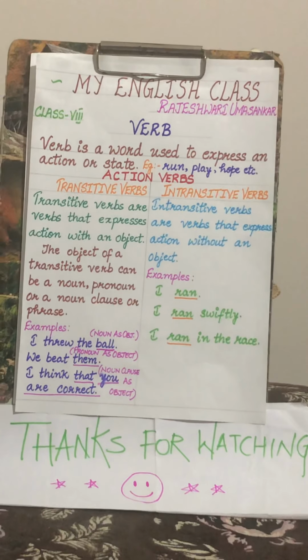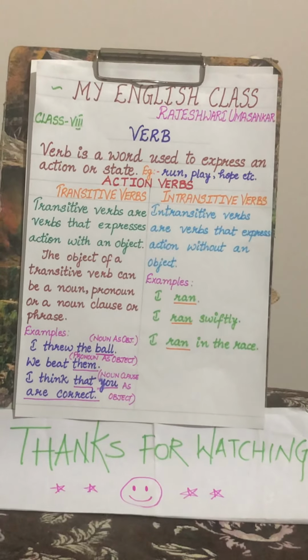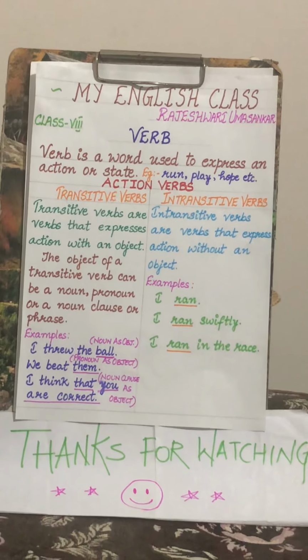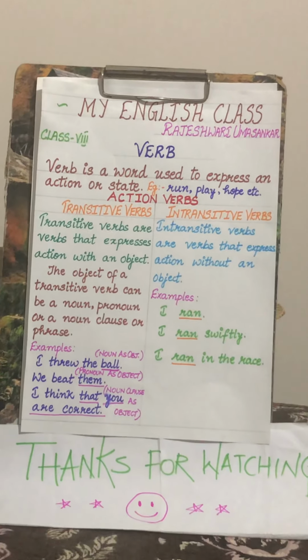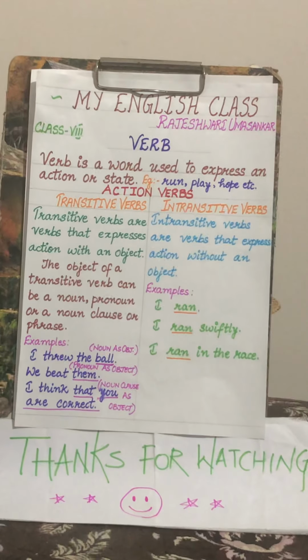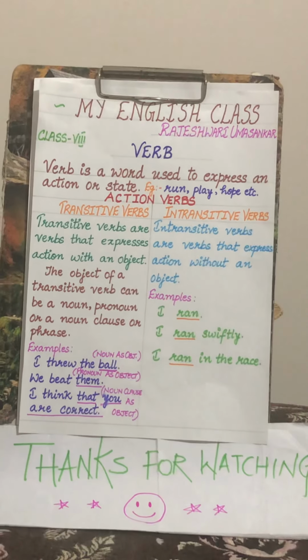Let's see the examples. I threw the ball. Here I is subject, threw is verb, the ball is object. Whenever a verb has an object, it is known as transitive verb.